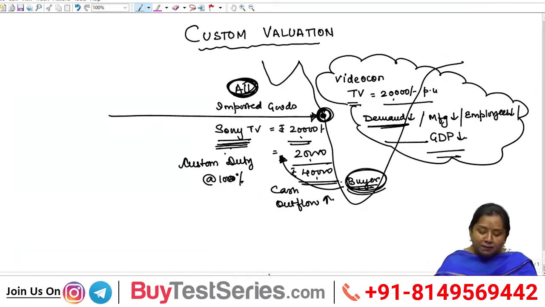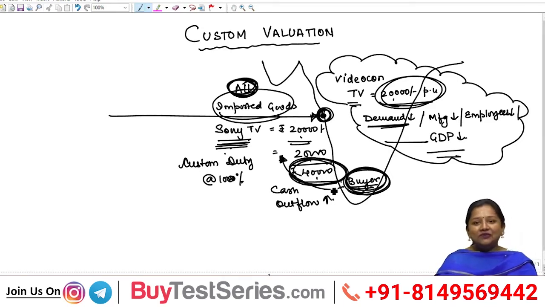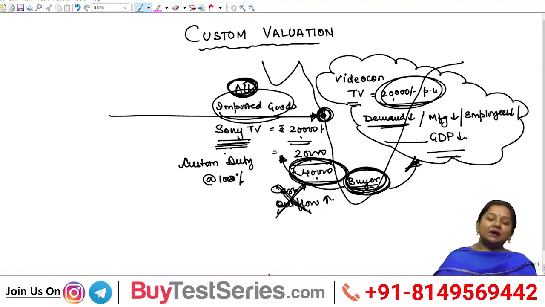Now if the Indian buyer has the option to purchase an Indian television set for 20,000 as compared to an imported television set for 40,000, then obviously most Indian buyers would be attracted to the Indian television set, because the price of imported goods is much higher than the Indian product.